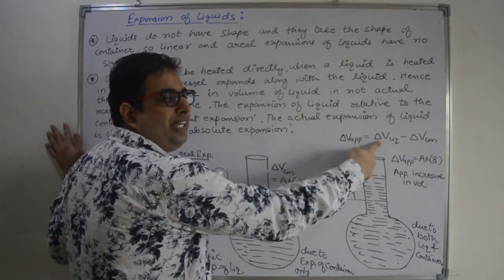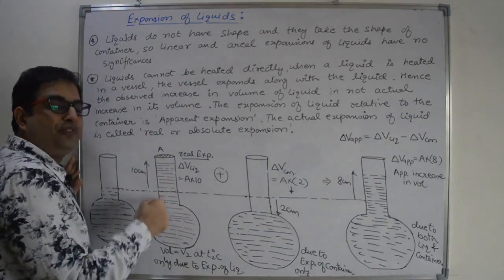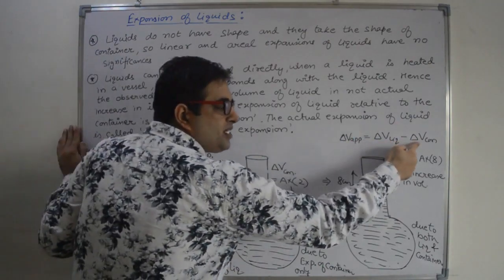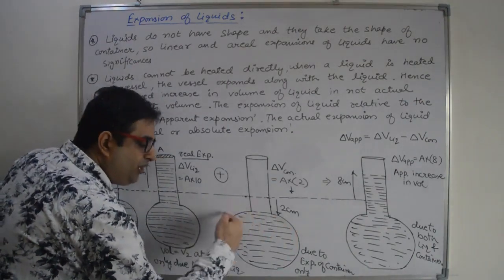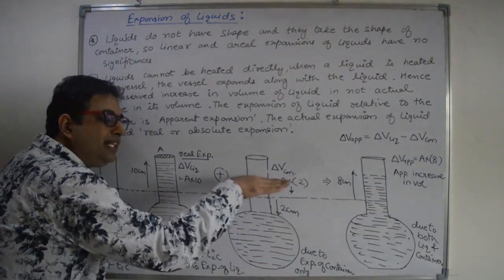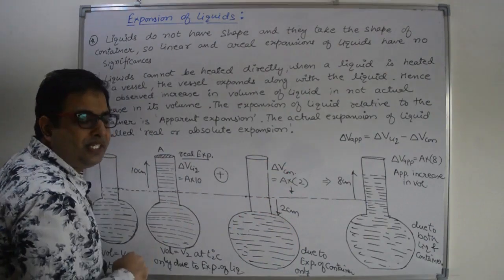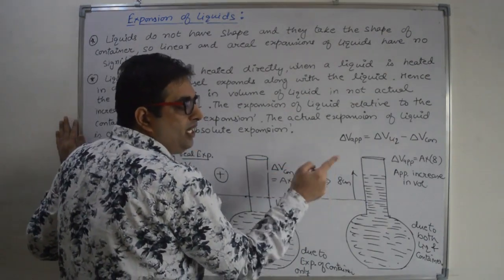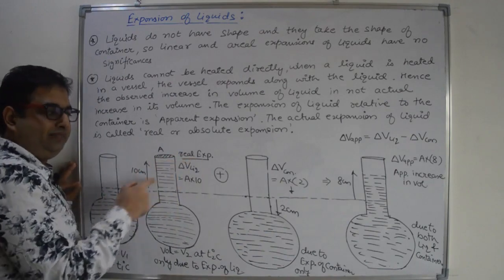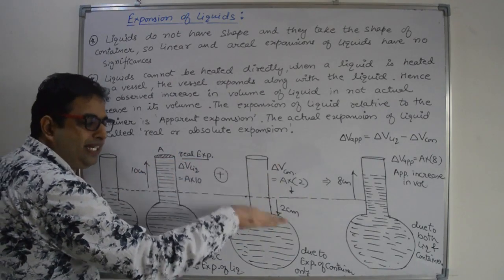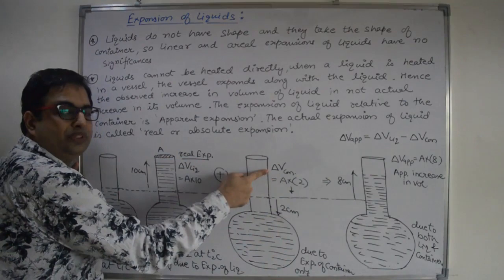Volume expansion of the liquid, that is the real expansion of the liquid, minus volume expansion of the container, because when the volume of the container increases, the level of the liquid will decrease. So net effect is total increase in volume due to real liquid expansion minus decrease in volume due to container.